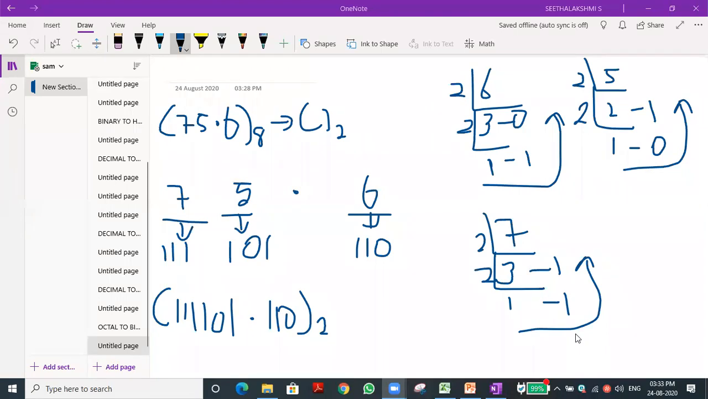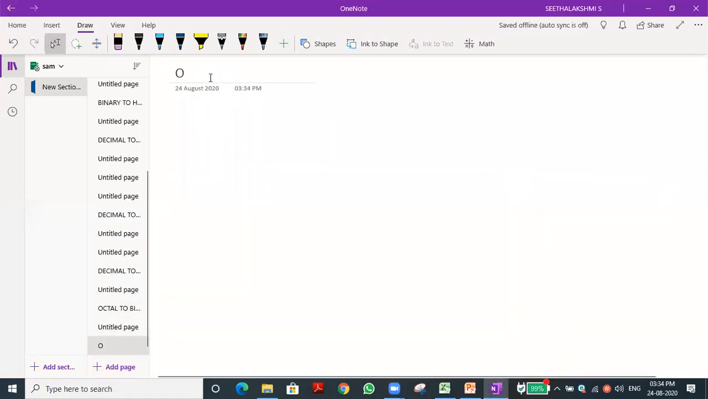Good. Now what we have completed is octal to binary. Now we have to do octal to decimal. So let me go to the next page. Write the topic: octal to decimal number. Again, take the table of eights which you wrote as homework and keep it with you. Let me start.